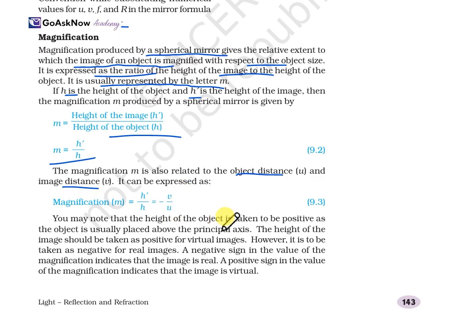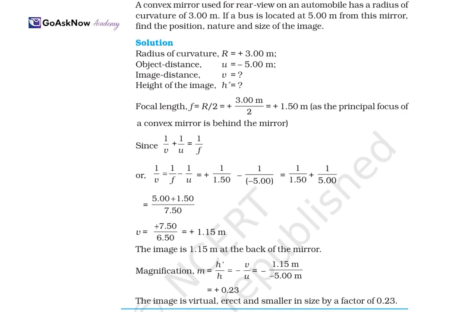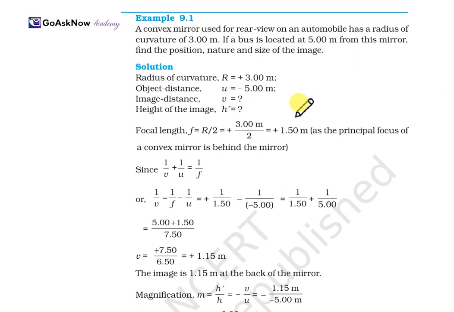You may note that the height of the object is taken to be positive, as the object is usually placed above the principal axis. The height of the image is taken as positive for virtual images, and negative for real images. So the negative sign in the value of magnification indicates the image is real, and the positive sign indicates the image is virtual. So this is about magnification and its sign convention as well. Now we have some numerical problems on the basis of the mirror formula. Let's go ahead with this.